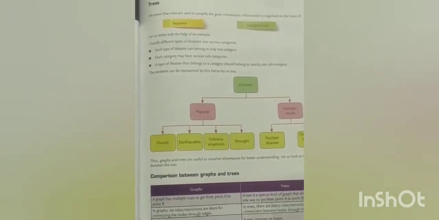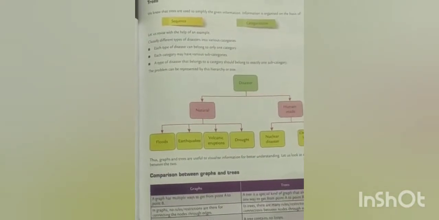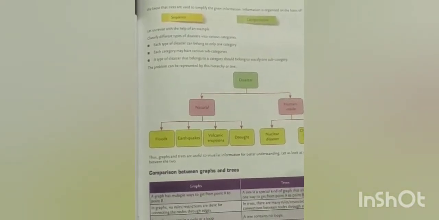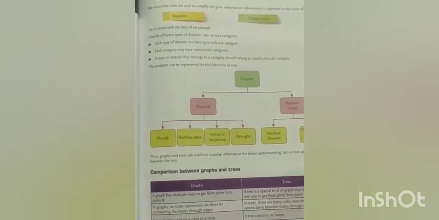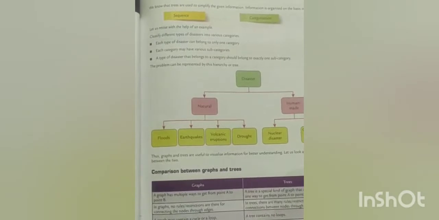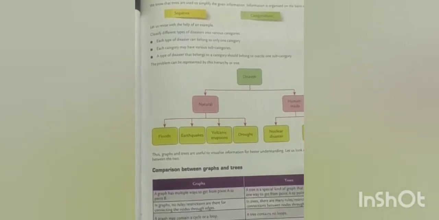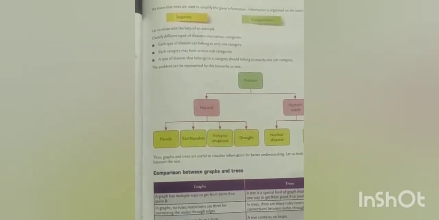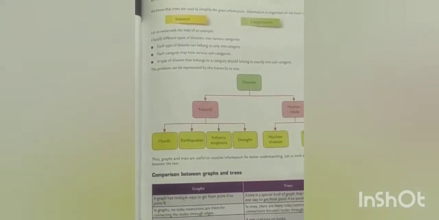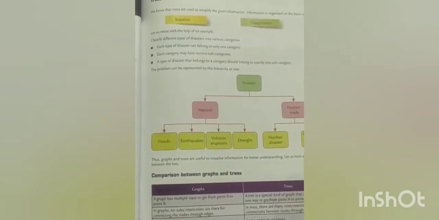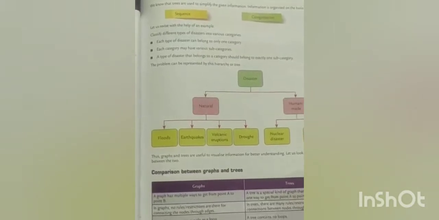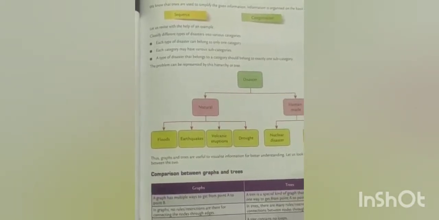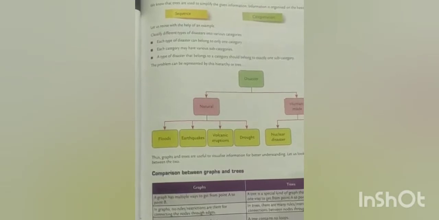Basically, in trees information is organized on the basis of two things: sequence and categorization. Sequence means a kind of hierarchy: the root node, then the main node, then the sub nodes. Categorization means all the nodes having the same property come under one category, and all other nodes having other properties come under another category.